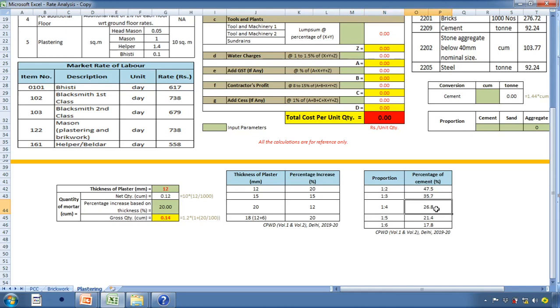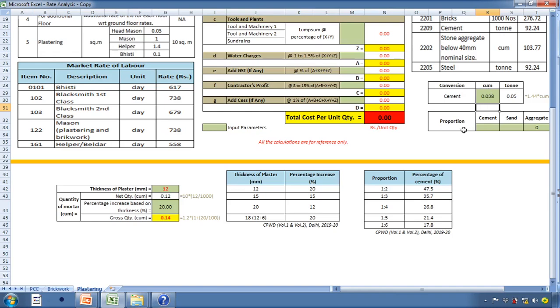Now this 26.8 percentage is for 1 meter cube, but the quantity of cement mortar is 0.14. So the quantity of cement for 0.14 meter cube is 0.14 into 0.268, that is percentage I have taken in terms of fraction, comes out to be 0.038, which I have inputted here, that is the volume of cement. Now it is in cubic meter.